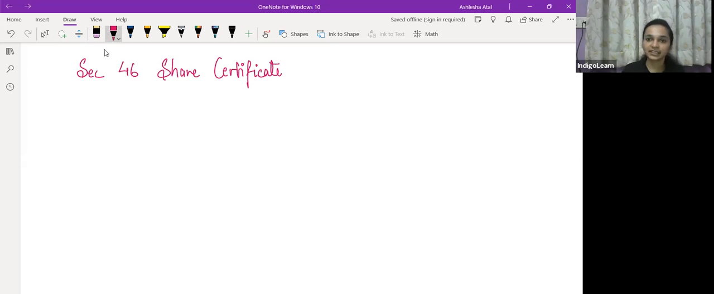अभी शेयर सर्टिफिकेट क्या होता है, what is a share certificate? सो जैसे प्रूफ होना चाहिए that you hold shares in this company. अभी क्या प्रूफ होगा आपके पास कि आप इस कंपनी में शेयर्स होल्ड करते हो, what is the proof? तो शेयर सर्टिफिकेट is basically an evidence that a particular person holds securities and holds shares in this particular company.